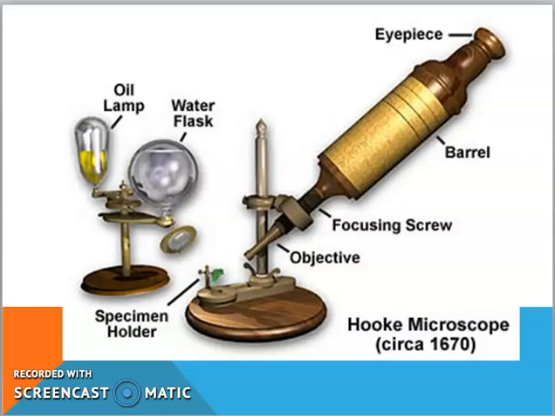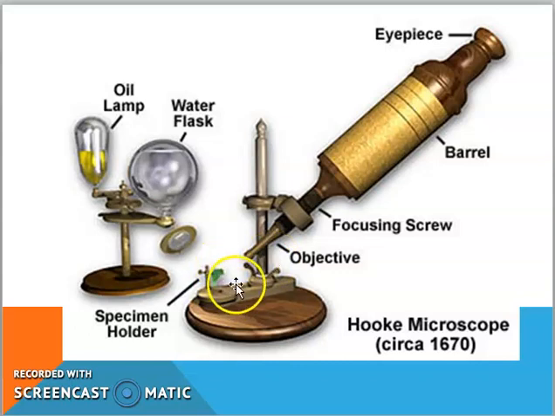Now I'll show you the picture of Robert Hooke's microscope. Now if you can see, there is an eyepiece from where we can see the object, a barrel, a focusing screw, then the objective is over here, and here is the specimen holder. So you can attach the specimen to this holder and you can see a bigger image of that with your eyes.